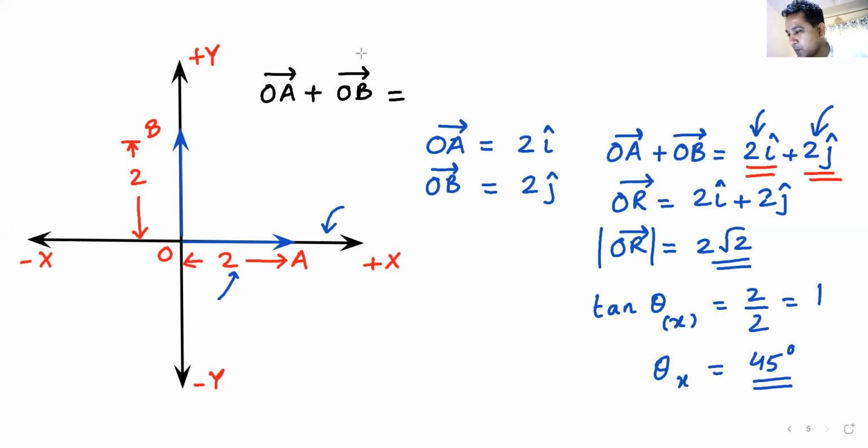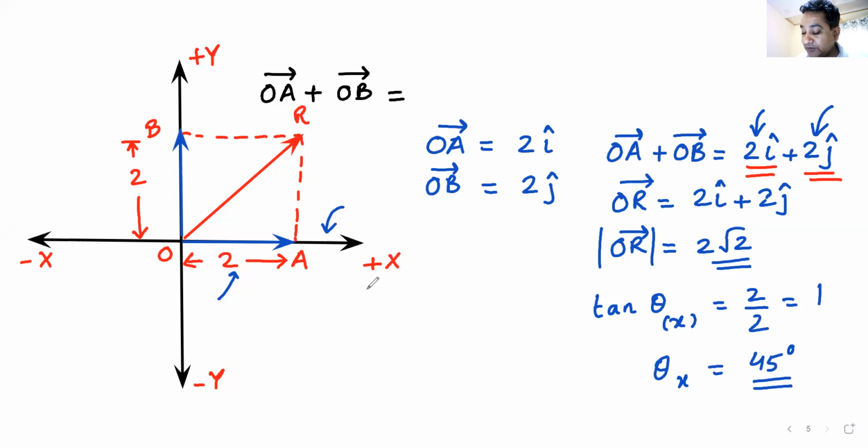Now look how does the vector look like? The vector goes like this. Am I clear? Yes, so this is my OR vector. And if you look closely, if you drop a perpendicular here, it will become 2, and if you drop a perpendicular here, it will become 2. Are you getting my point, everyone? Everyone understands what we have done? Yes, so everything is coming together now.